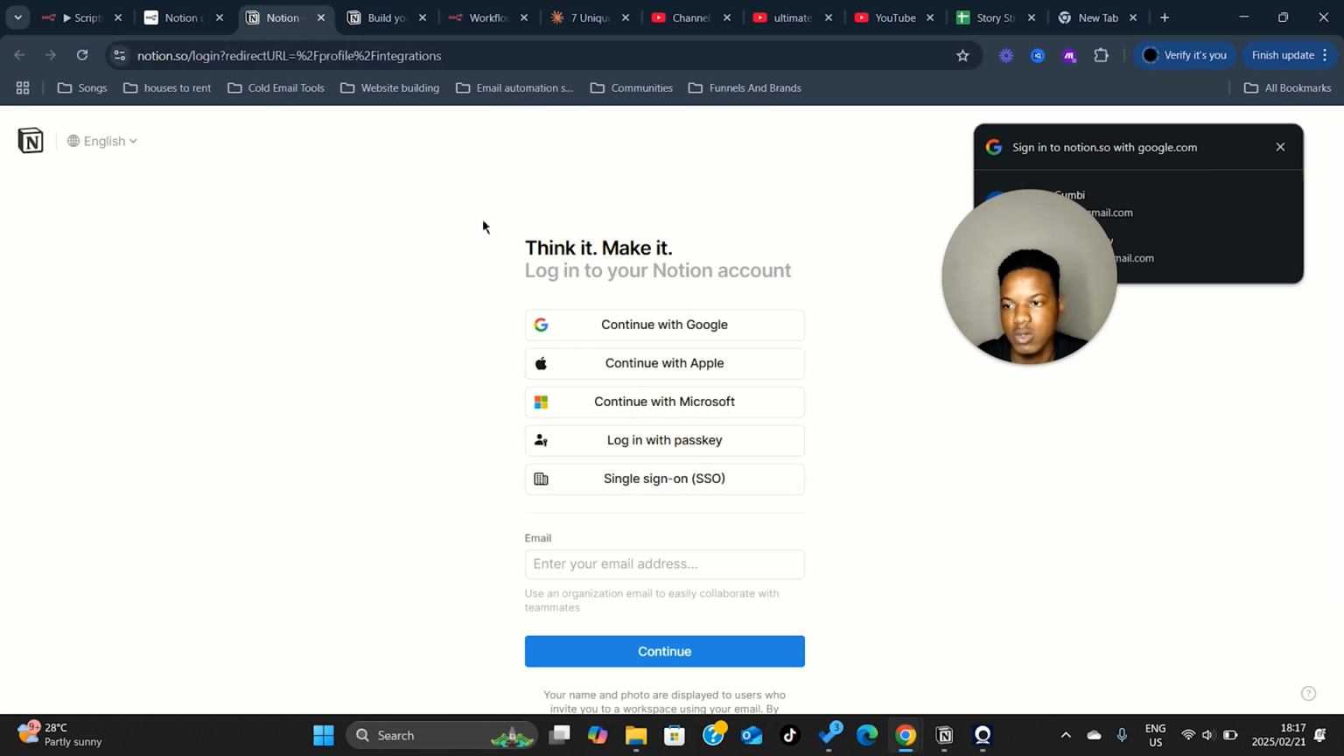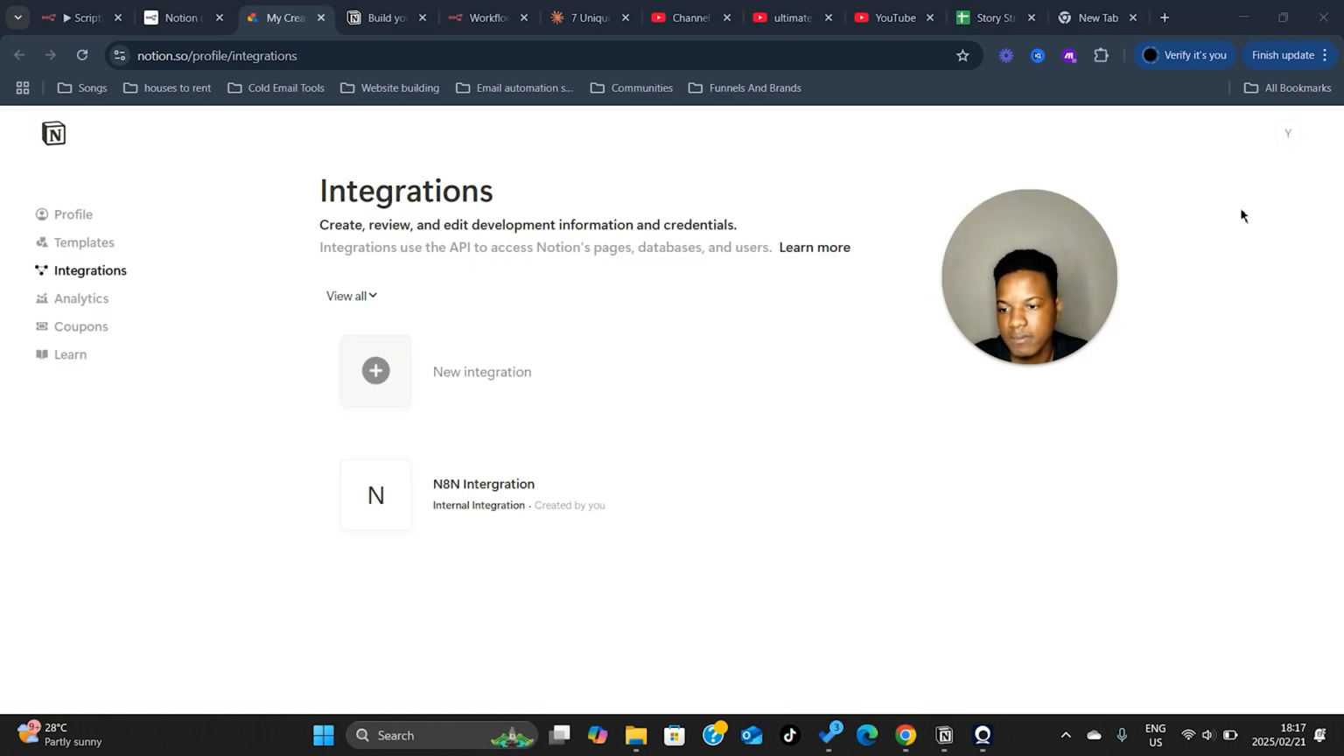The website is basically Notion.so, just Notion on your PC. I'm going to log in right now. The reason why I told you to do that is because it's a lot more convenient. It sends you straight to the integration page. Searching for it is not going to be the best thing to do.